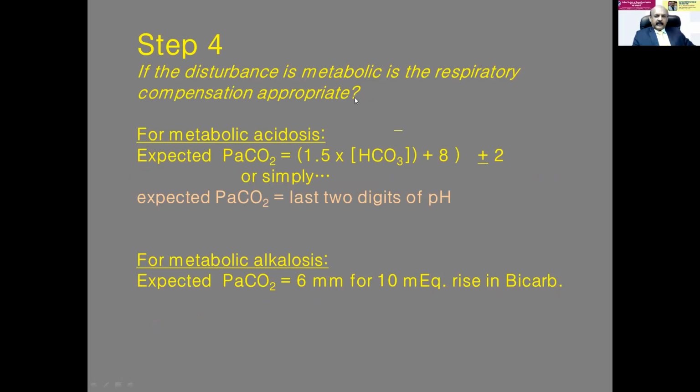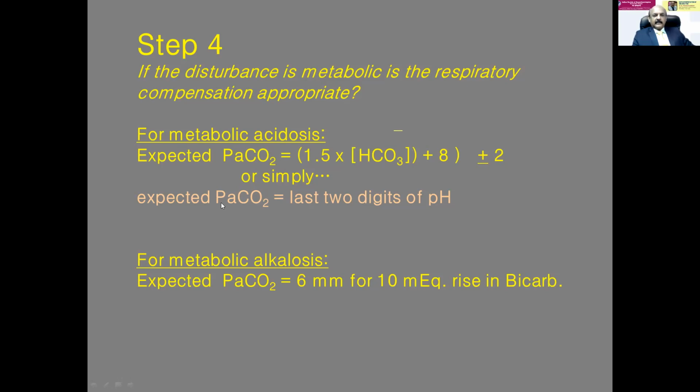So if it is respiratory, you check whether it is acute or chronic. If it is metabolic, you check whether there is adequate respiratory compensation and what happens to the anion gap. So in metabolic acidosis, the expected PaCO2 should be 1.5 times the bicarb concentration plus 8, plus or minus 2. Easy remembrance, as I said.